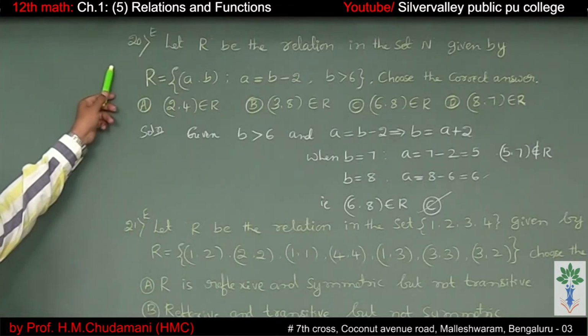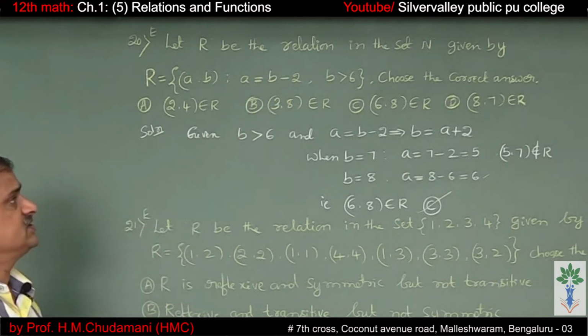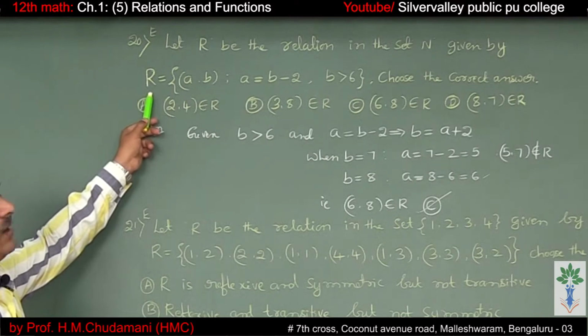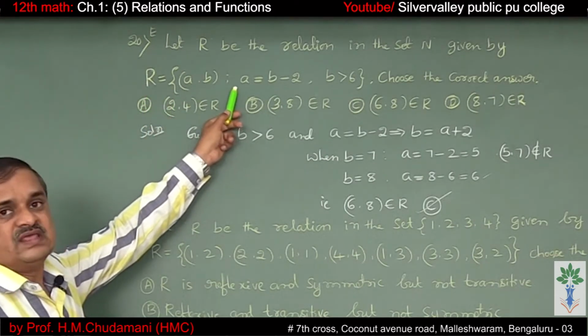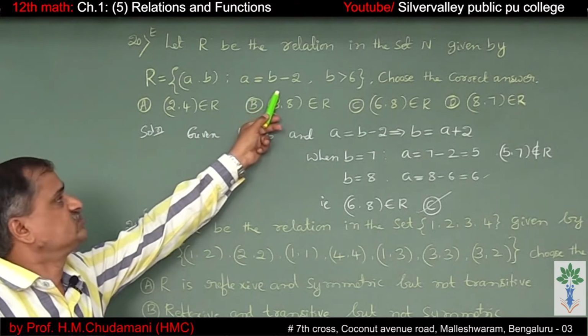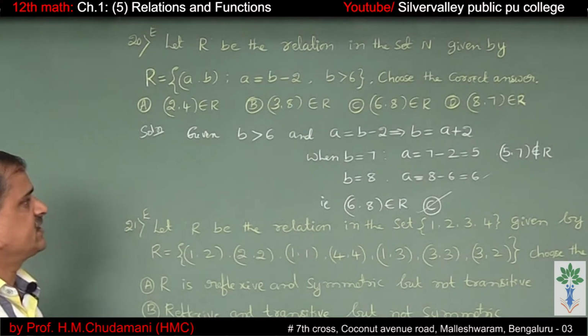Question number 20, an exercise question. Let R be the relation in the set of natural numbers N given by R is equal to (a, b) such that a is equal to b minus 2, where b is greater than 6. Choose the correct answer.